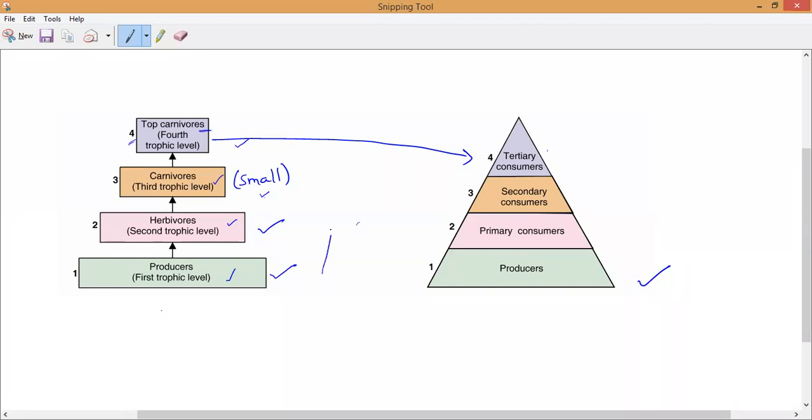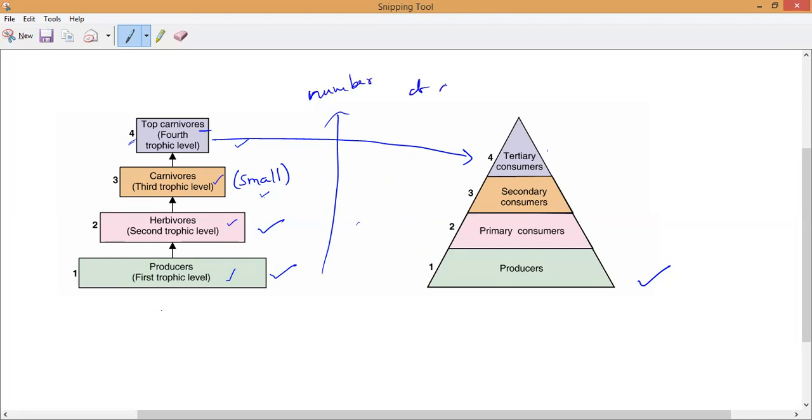So as you keep on moving up, in every trophic level the number of organisms decreases gradually. That is the reason tapering occurs. The tapering upwards is happening in the triangle here, as well as in this rectangular one. Everything that is happening is because the number of organisms decreases.